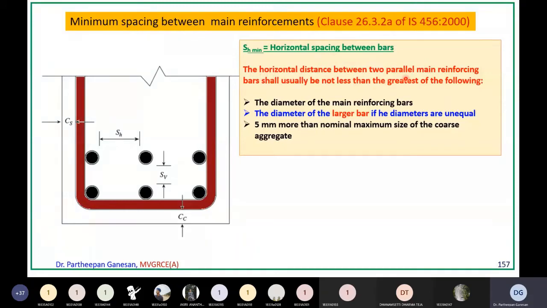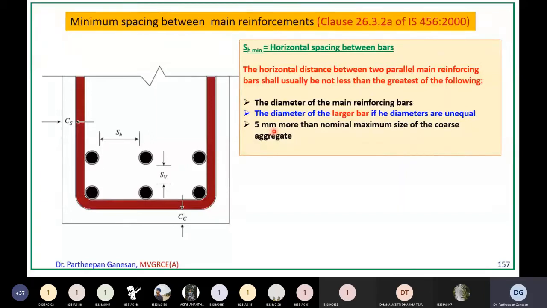The horizontal spacing between two parallel main reinforcing bars shall usually be not less than the greatest of the following. You have the diameter of the main reinforcing bars. These are the main reinforcement steel, and you know the diameter of each bar. So your minimum horizontal spacing should be more than the diameter of the main reinforcing bars. Diameter of the larger bar, if the diameters are unequal. Sometimes you may get different diameter bars, so the diameter of the larger bar you should take.